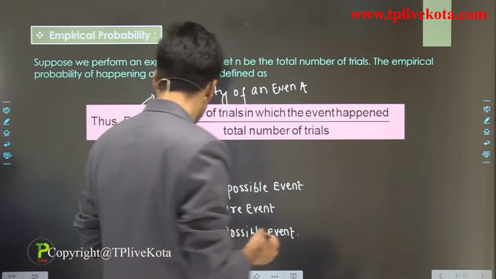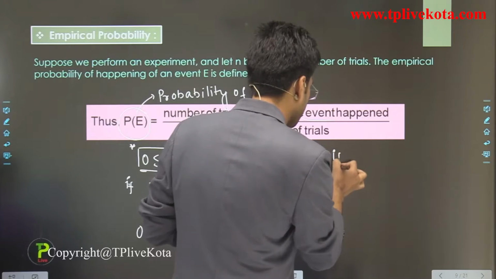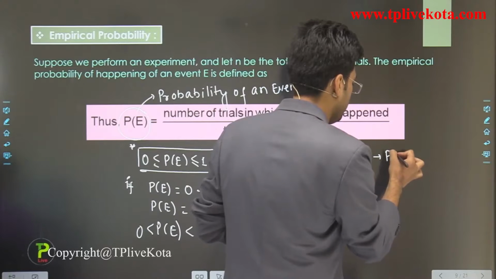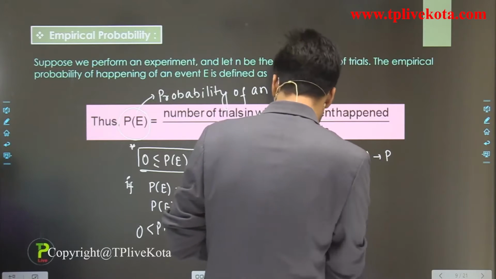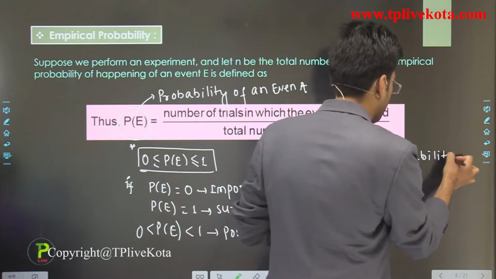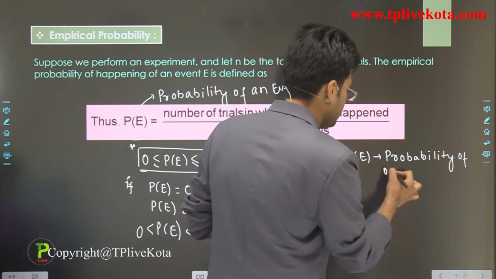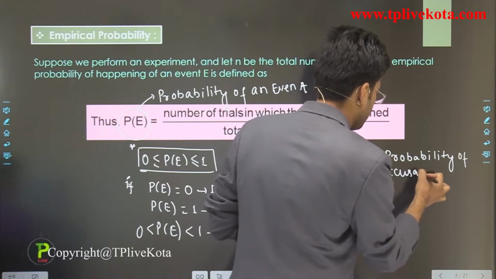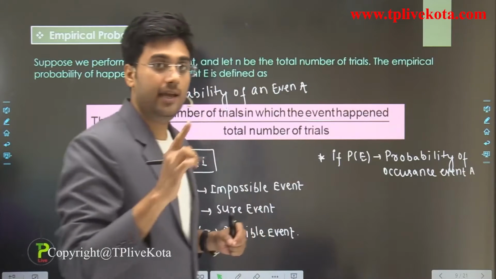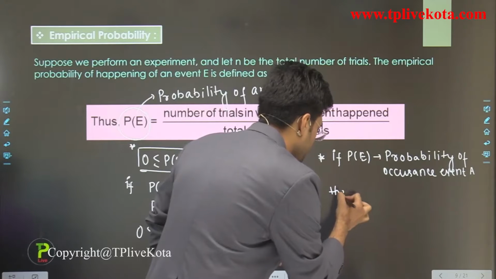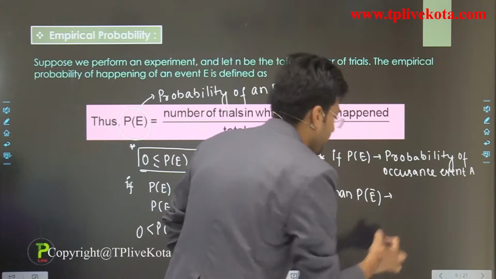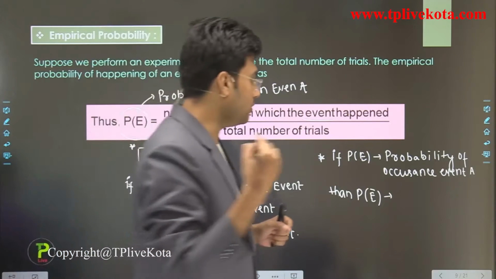And students, if P of E is the probability of occurrence of event A, then P of E bar is the probability of not occurrence of event A.